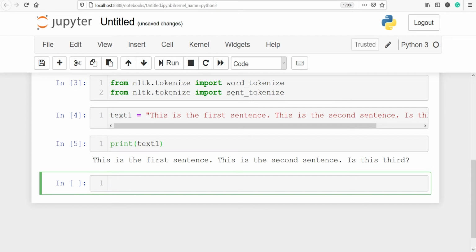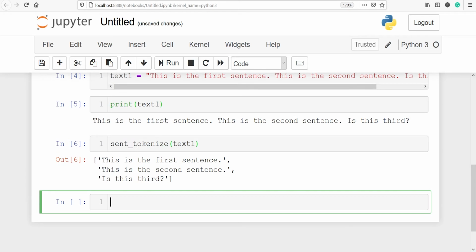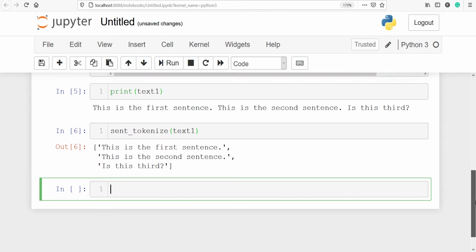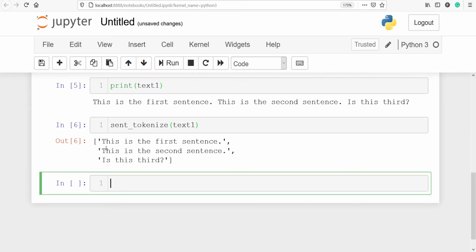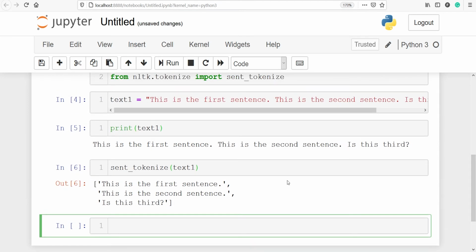Let's call this method sent_tokenize and let's pass our variable text1. Let's execute our code. In the output you see that we got three sentences here. This sent_tokenize will tell us how many sentences are present in a variable, and it says that there are three.